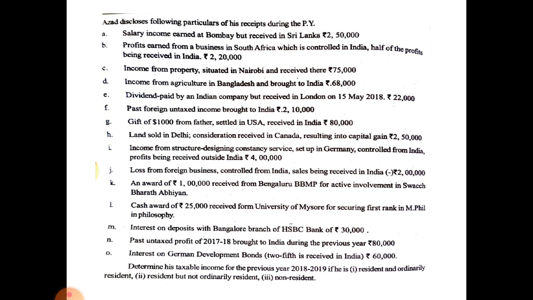Next one, profit earned from a business in South Africa which is controlled in India. Half of the profits being received in India, rupees 2,20,000. Business was set up in South Africa but controlled in India. Profits earned in foreign country which is controlled in India. Here ordinary resident and not ordinarily resident must pay tax on this 2,20,000 rupees. But non-resident must pay tax on the amount which they received in India.